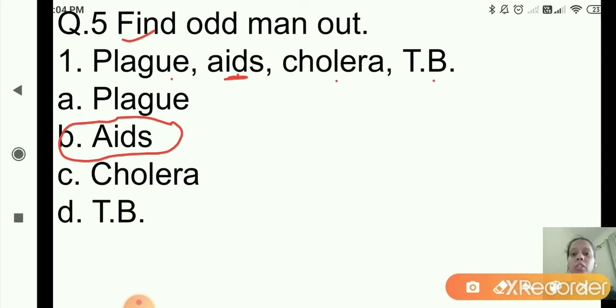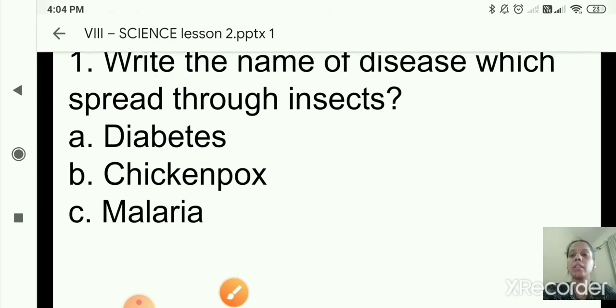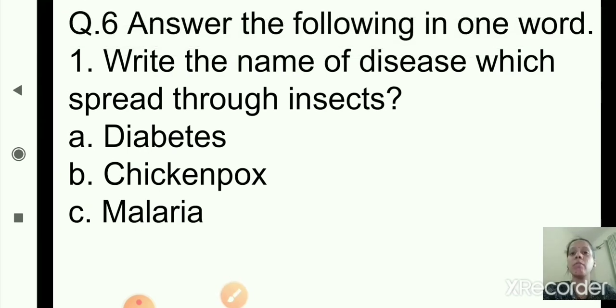Now the next question, that is question number 6. Yes, question number 6, answer the following in one word. Again it is same. Write the name of diseases which spread through insects. We will give the options. You will select the correct option. First option is diabetes, second one chickenpox and C, that is third one is malaria. So write the name of the disease which spread through insect.